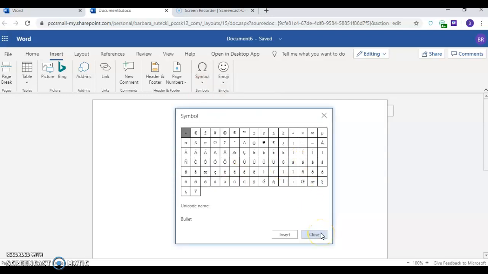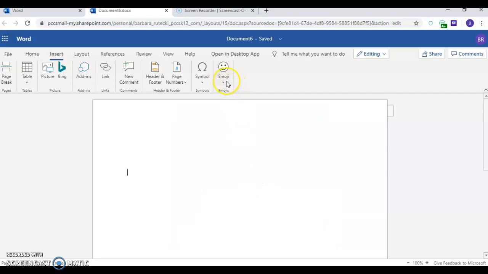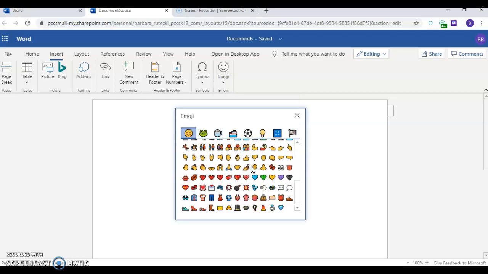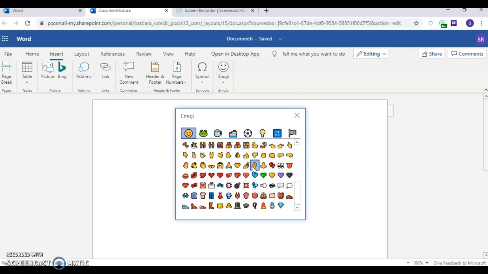Okay, so we have so many more symbols available on the other program. And then there's a ton of emojis. I don't know why there's so many emojis when we don't even have the different symbols, but a lot of different emojis that you could put in.